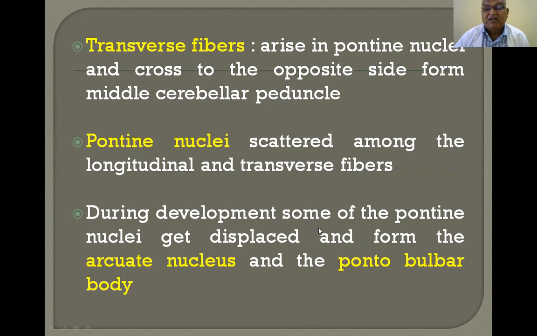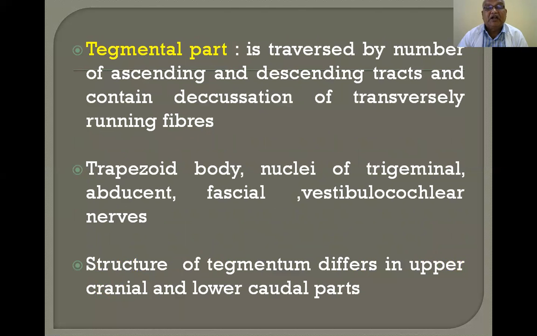During development, some of the pontine nuclei get displaced and form the arcuate nucleus and the pontobulbar body. The arcuate nuclei you see in the section of the medulla. Some fibers are present over the pyramid. They are the arcuate nucleus. You have to go through the section of the medulla.